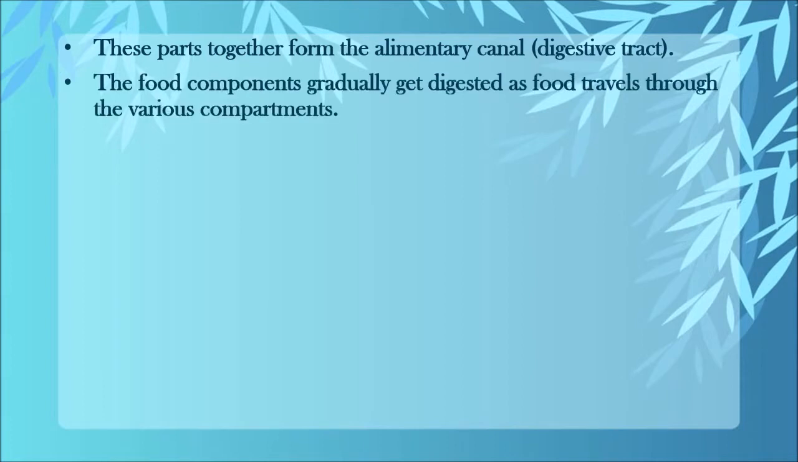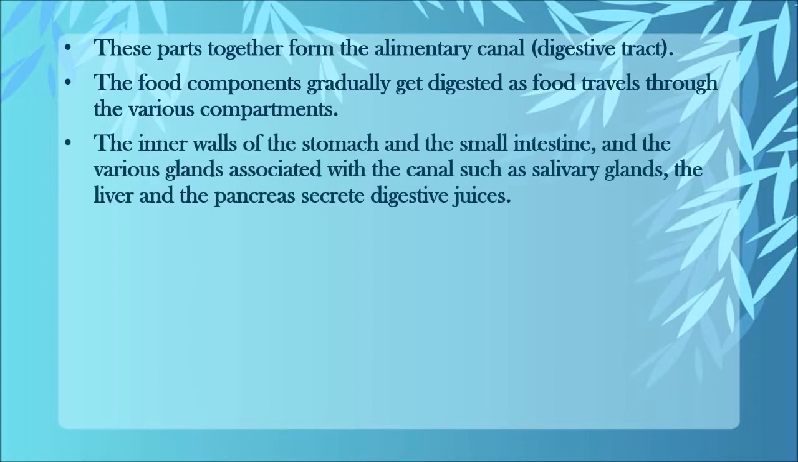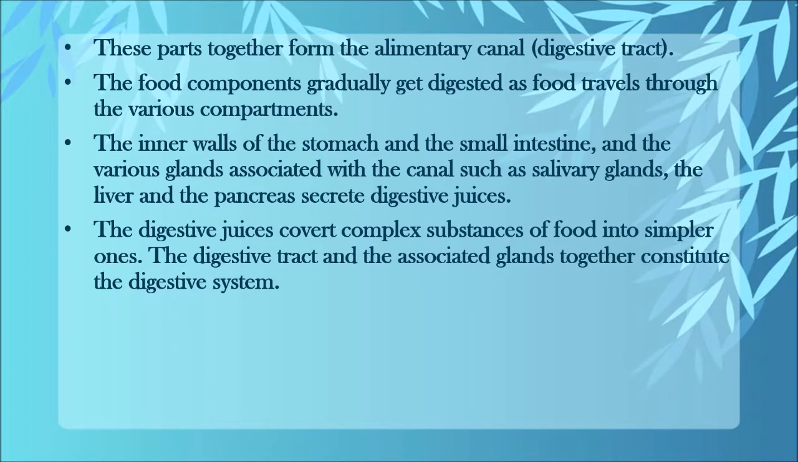The food components gradually get digested as food travels through the various compartments. The inner walls of the stomach and the small intestine and the various glands associated with the canal, such as salivary glands, the liver, and the pancreas, secrete digestive juices. Okay, so from this we know that your food travels through all these components, and as it gets digested, it passes through the stomach, the small intestine, the various glands, etc. Glands like the salivary gland, the liver, the pancreas secrete digestive juices. These juices make your digestion easier.